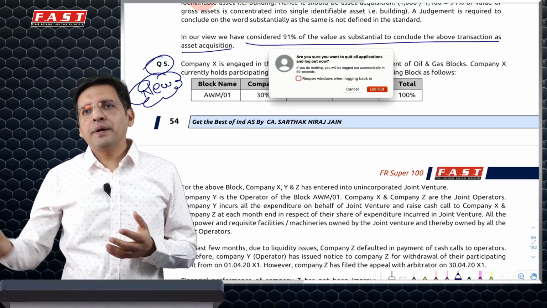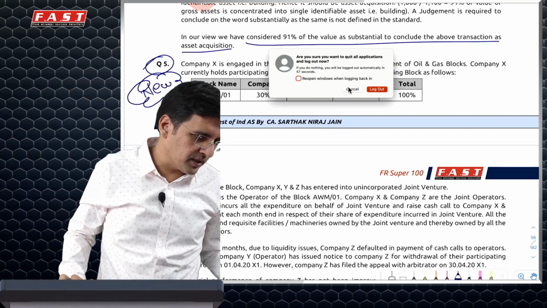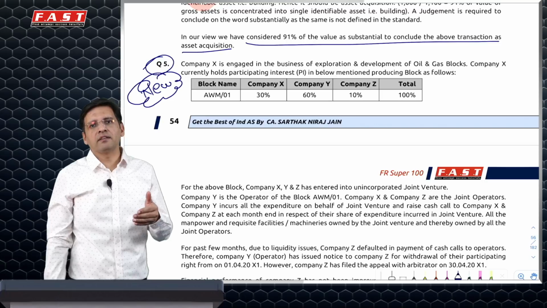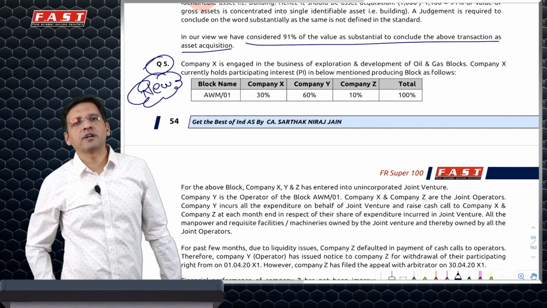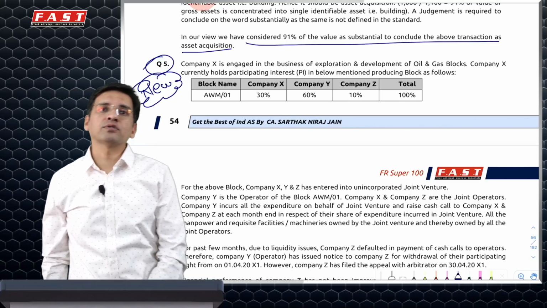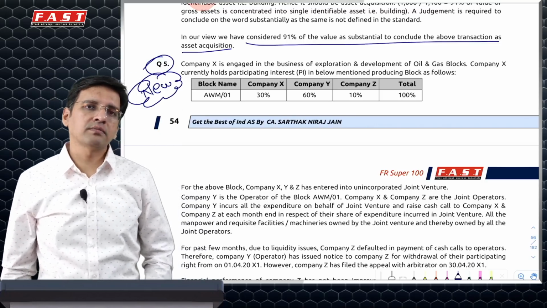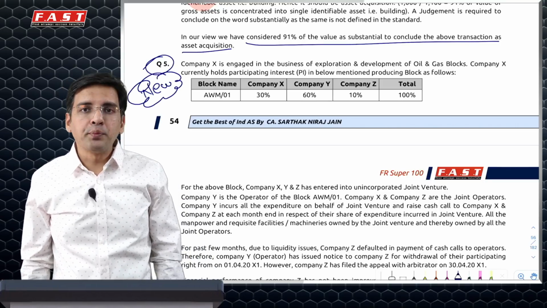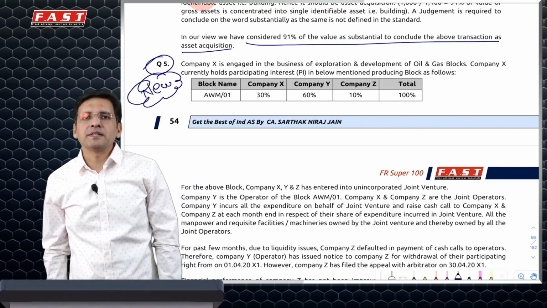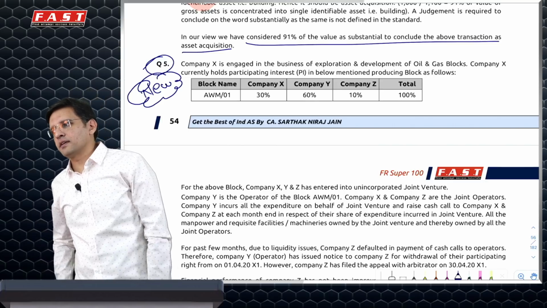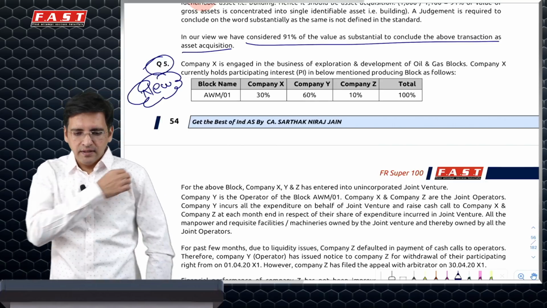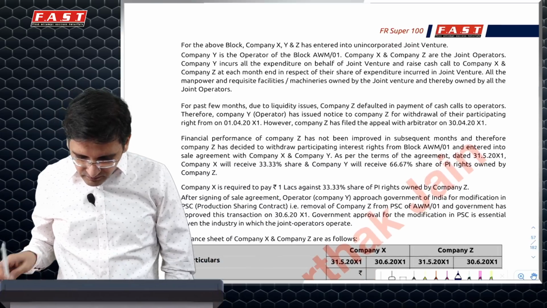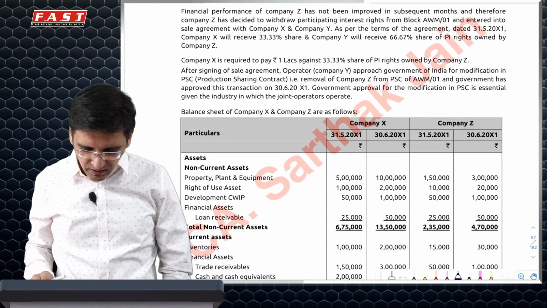Nothing of Ind AS 28. Remember, nothing of Ind AS 28 would apply on this, despite the fact that they have strangely given reference to Ind AS 28, because this is actually a question of joint arrangement in the nature of joint operations and not a joint venture. Equity method does not apply here. It is basically a method wherein we are acquiring assets of the other entity. Any which ways, I would rather say Ind AS 111 applies here. So based on that, they have given this particular situation.